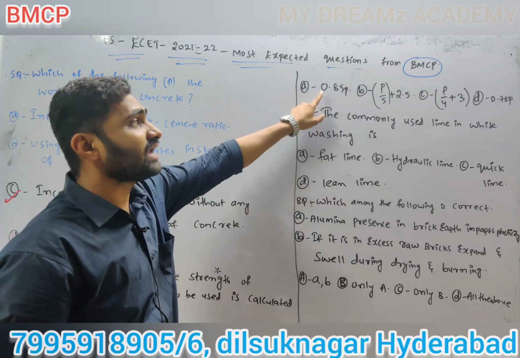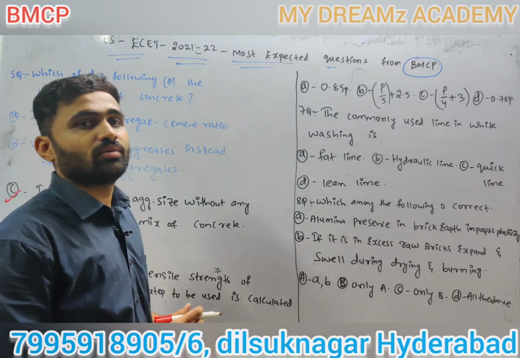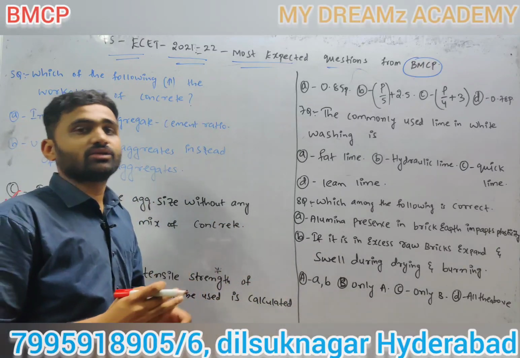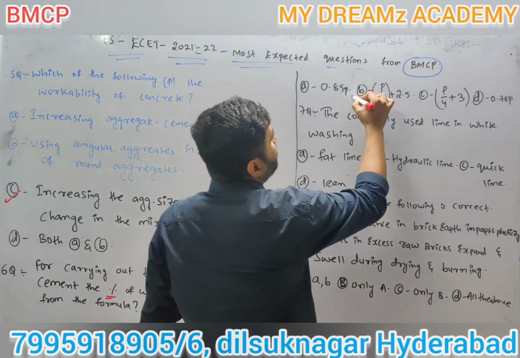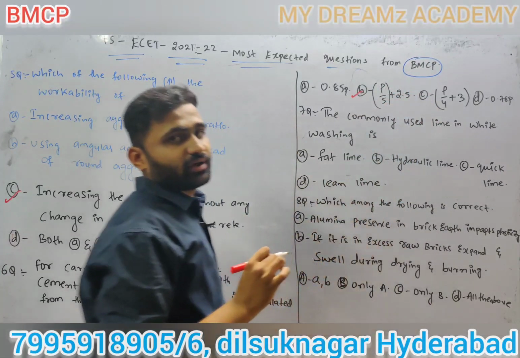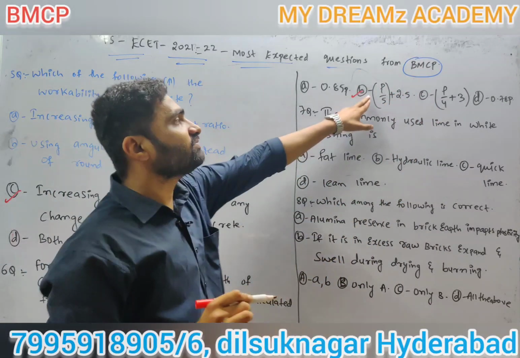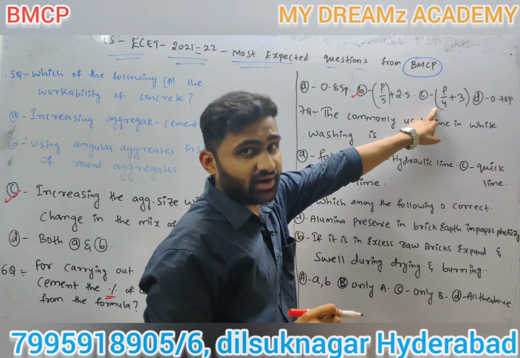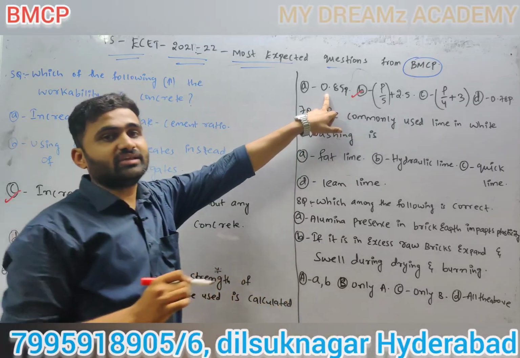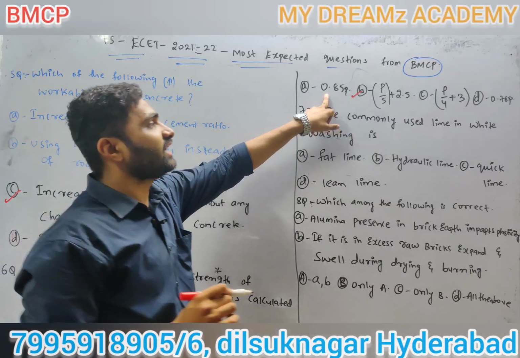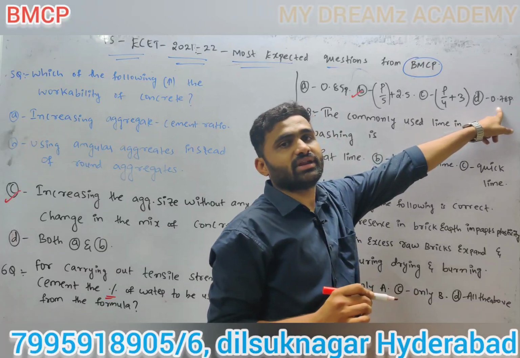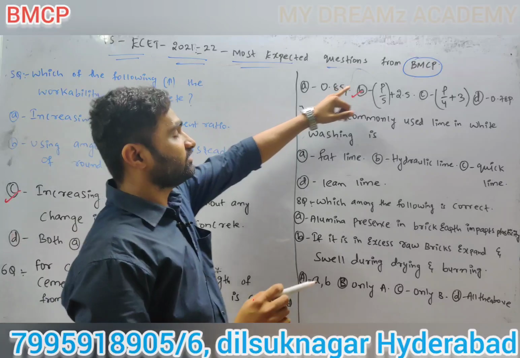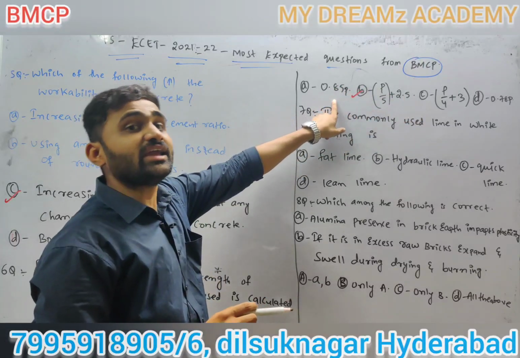So normal consistency, first of all we have to know about normal consistency or standard consistency. From that we will get one value P. So the answer is P by 5 plus 2.5. This is for tensile strength. This is for compression. And this is for final and initial setting time, and this is 0.78 P for initial setting. This is final setting, and this is initial setting.